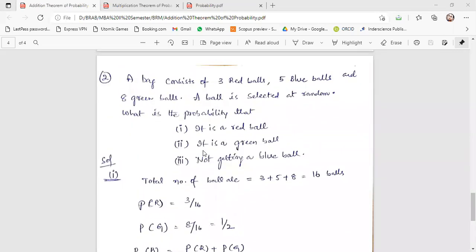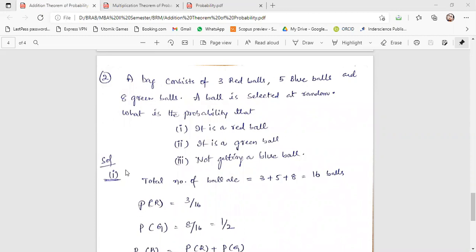Now I'm assigning a task to you. You can search randomly in Google, or if you have the BRM book or any textbook, you can look at some problems on the addition theorem and start solving them.